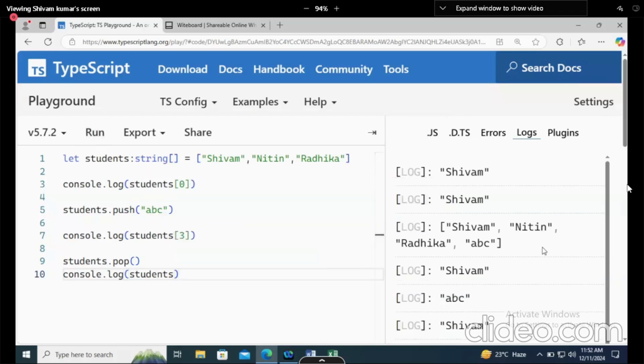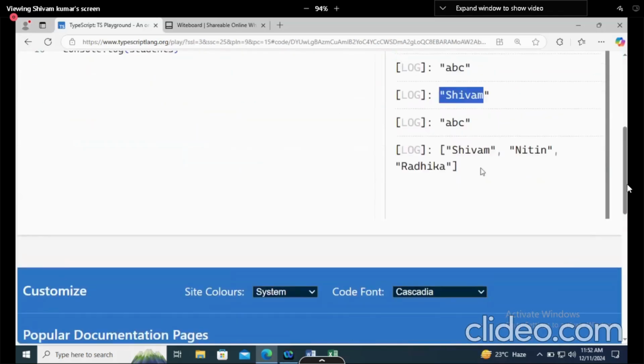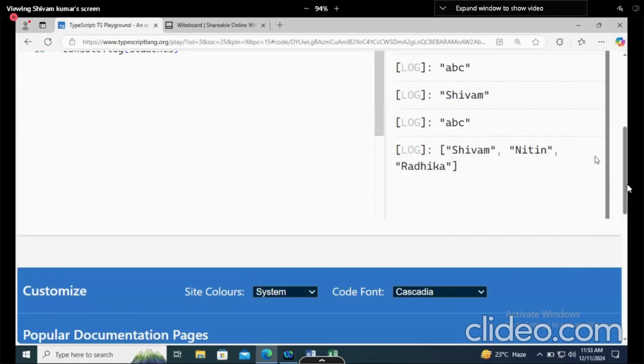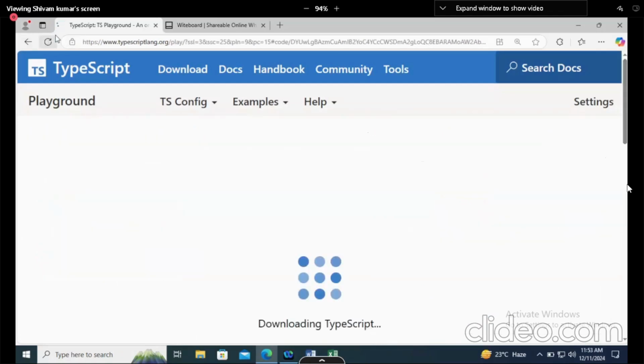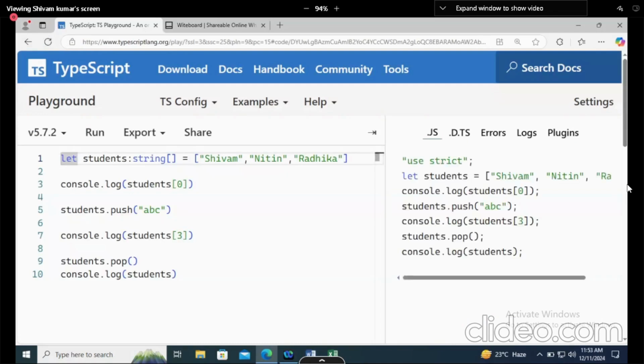See, these are the answers that we are getting. Student 0 means Shivam, ABC added, and then ABC removed from here. And that's how this push pop works.